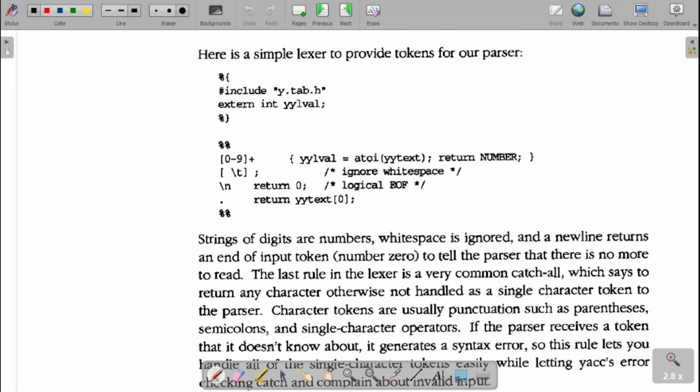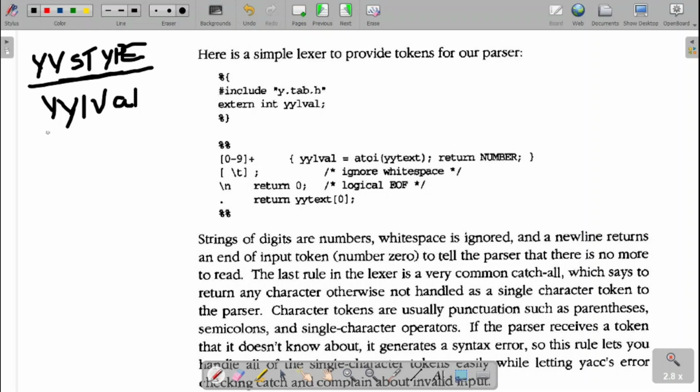In the earlier session I told you about YYSTYPE, which is to be included in the YACC program. That is the symbol type. Along with it, I told you about the lex value, that is YYLVAL, if you remember. YYSTYPE is your symbol type, YYLVAL is your lex value. This is a union, I told you, if you remember.